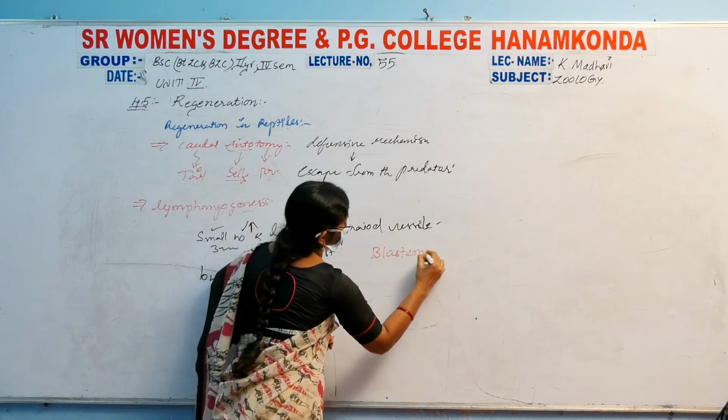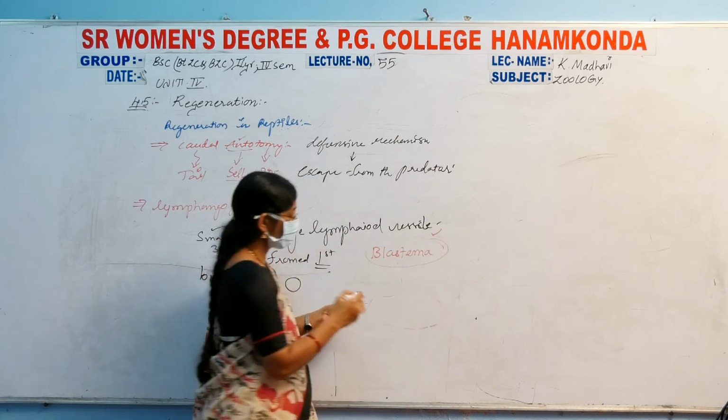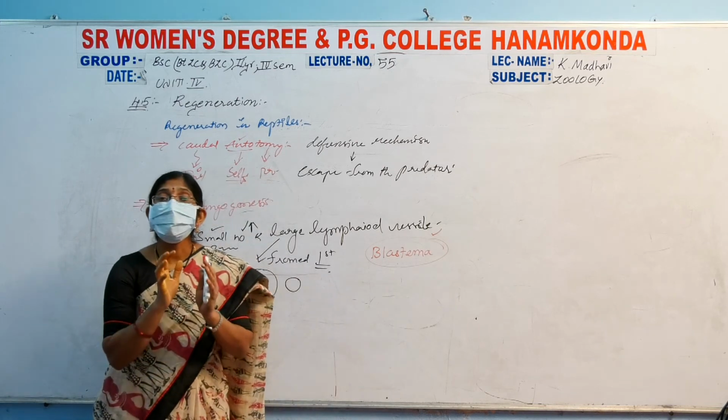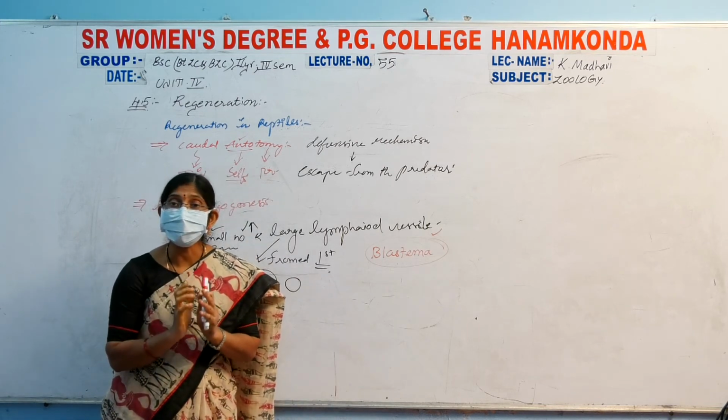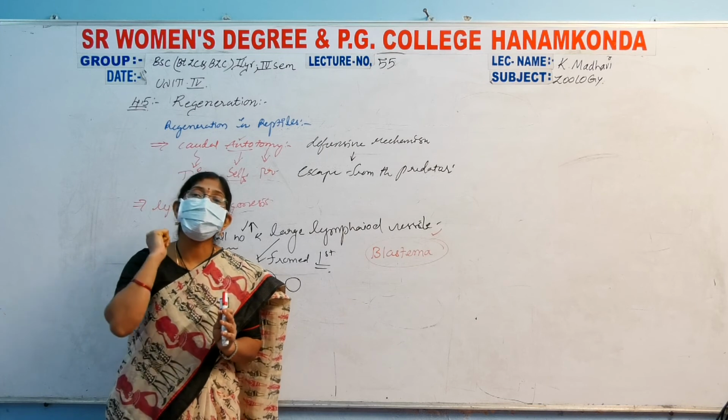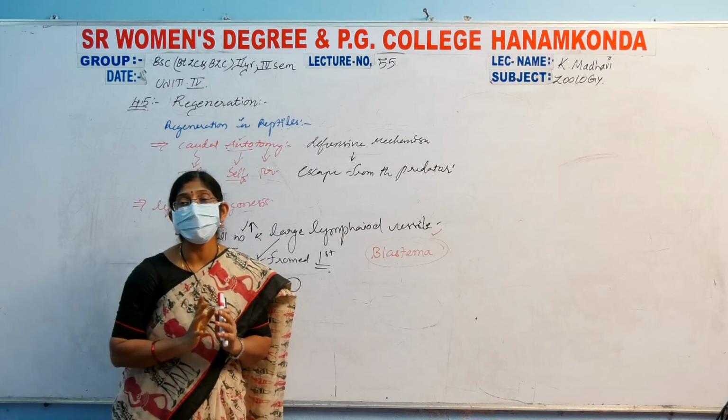This blastema is a mass of cells which have the capability of producing this type of organ.